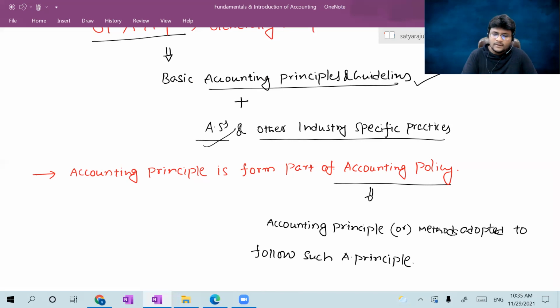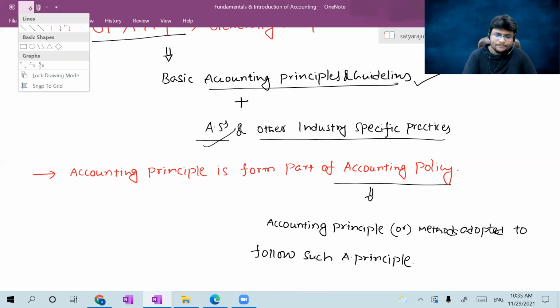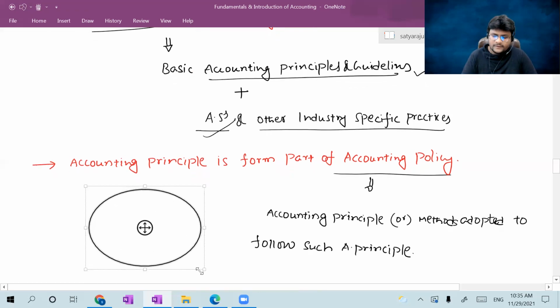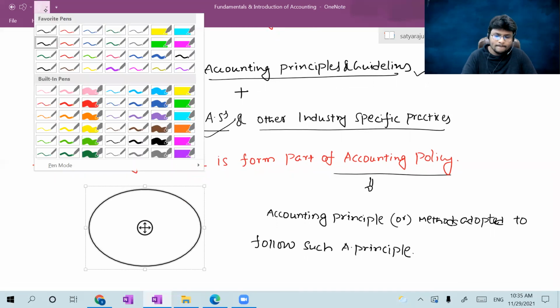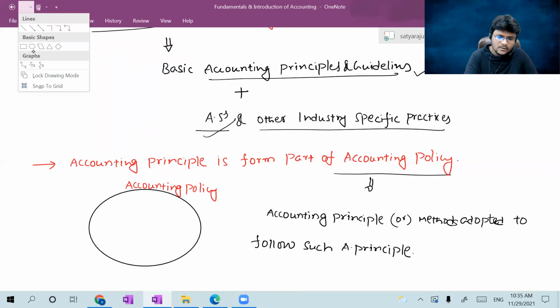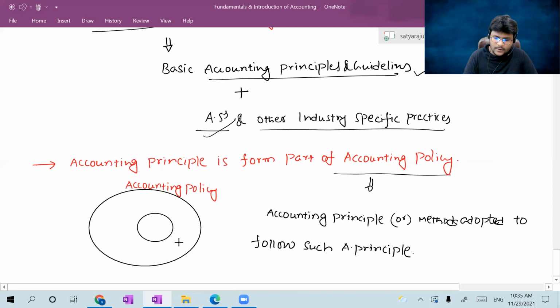I can put it this way, just a second. If I take this as an accounting policy, I can put it as an accounting principle within it.